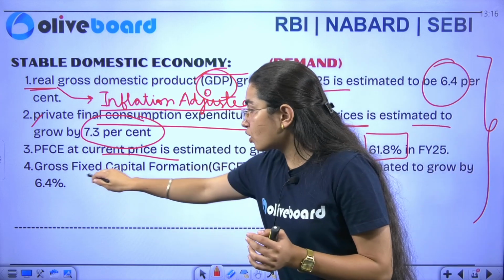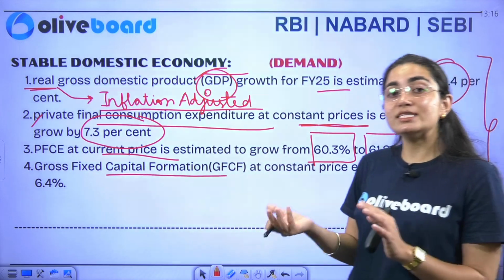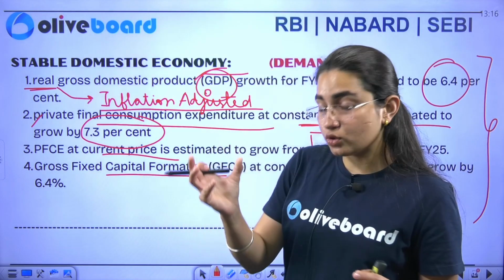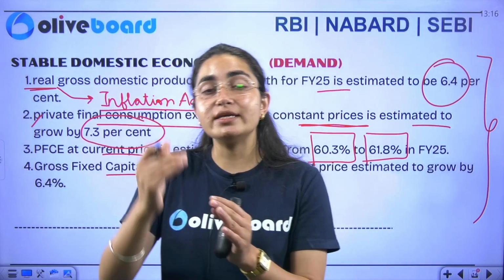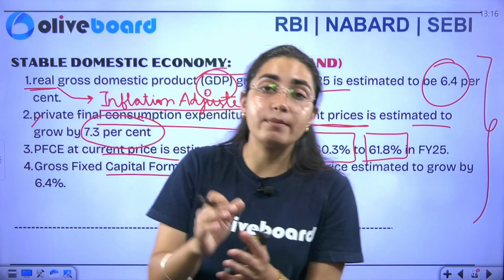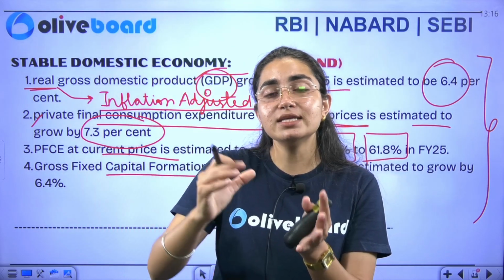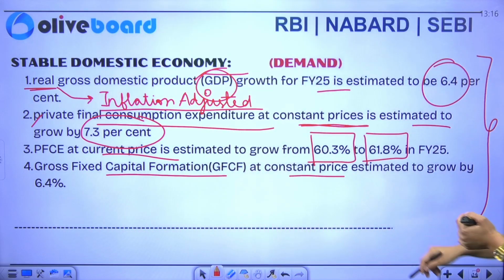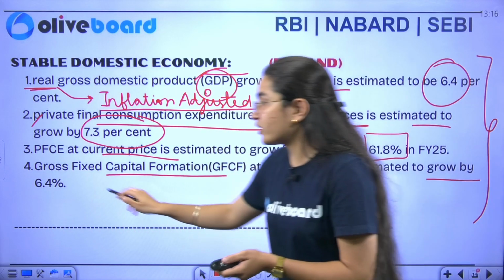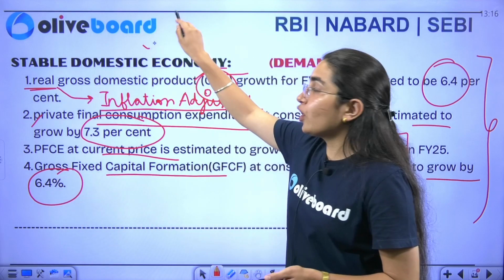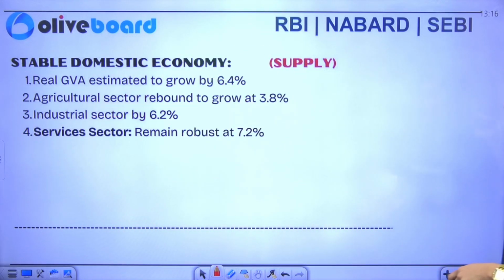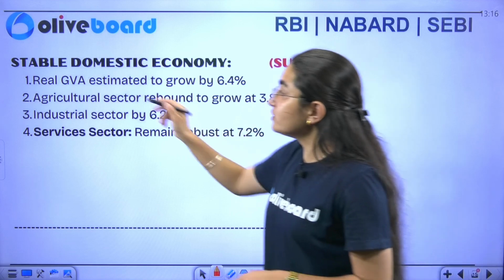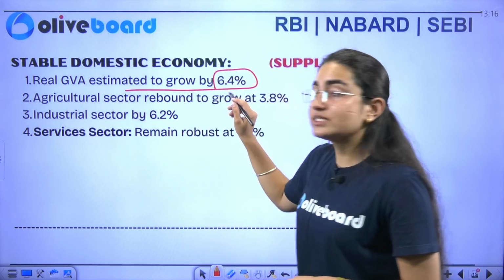Similarly, if I talk about your gross fixed capital formation, it tells you what expenditure has been done on creating more capital assets. If you create more capital assets, that is a beneficial situation for your economy. So it says at constant price it is estimated to grow by 6.4%. This is how your domestic economy is stabilized. Okay, now we have real GVA. It is estimated to grow by 6.4%.